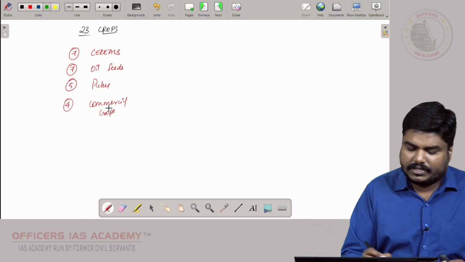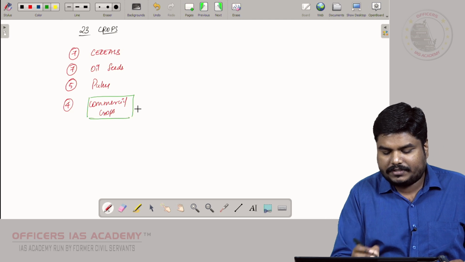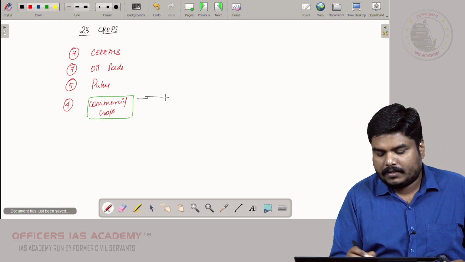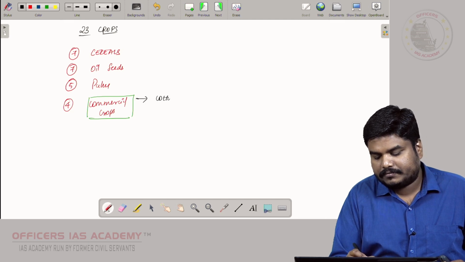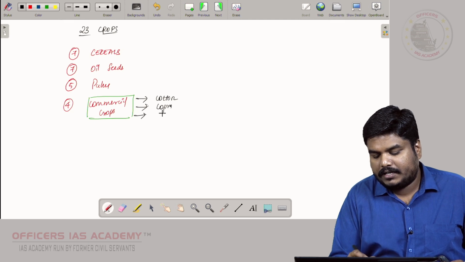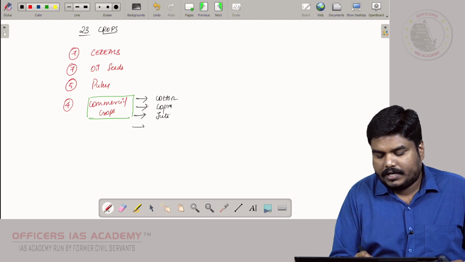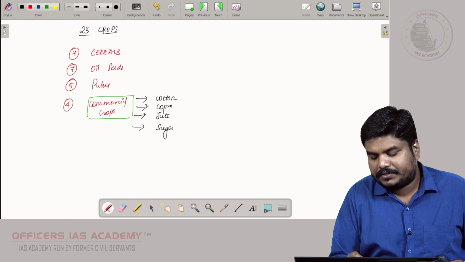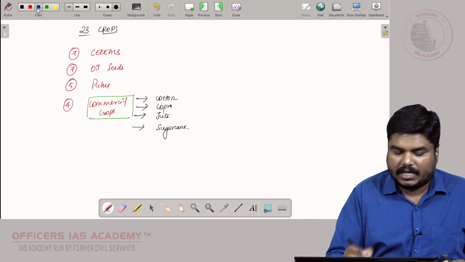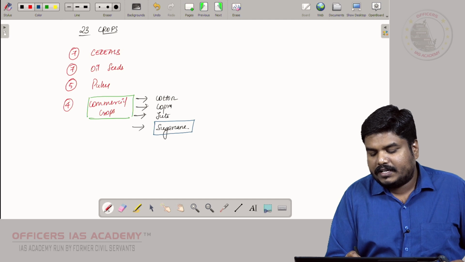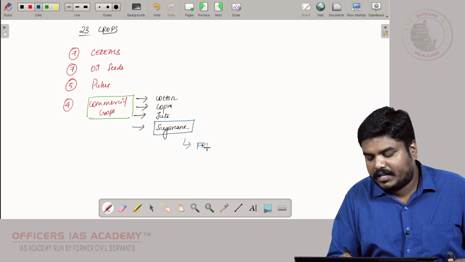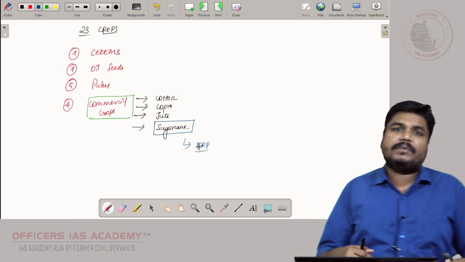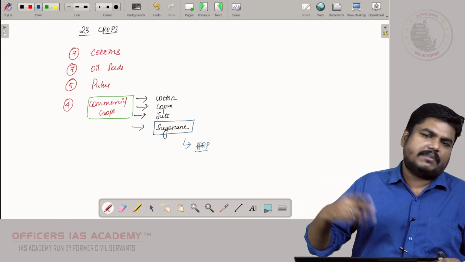So what are those 4 commercial crops? It includes cotton, copra, jute, and sugarcane. But friends, for sugarcane we have another concept which is called fair remunerative prices. About FRP, I will discuss in some other video.